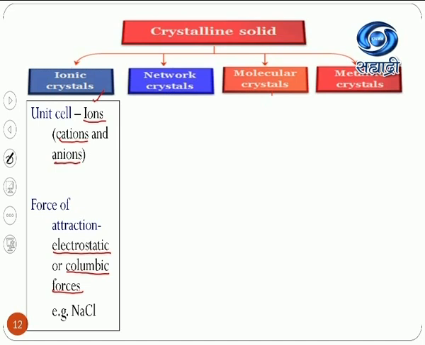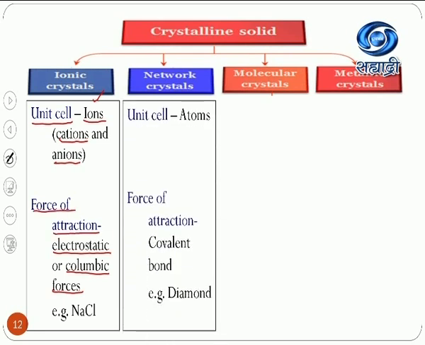So how can you define it? Ionic crystals are defined as crystalline solids that are made up of ions, that means cations and anions, as the unit cell, while electrostatic or Coulombic force of attraction is the force of attraction between them. Very simple. Just remember two things: what kind of unit cell is there and what is the force of attraction between them. Now let us discuss the covalent crystals or network crystals.